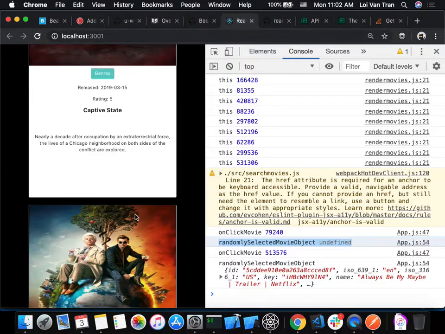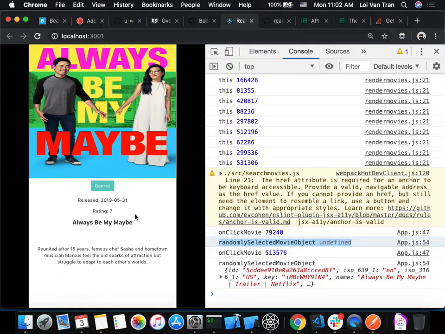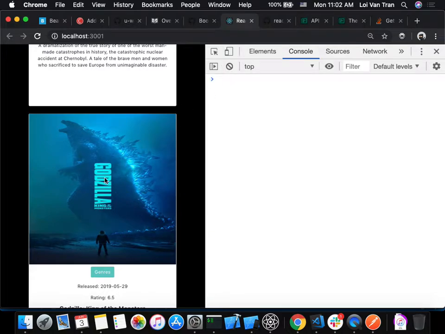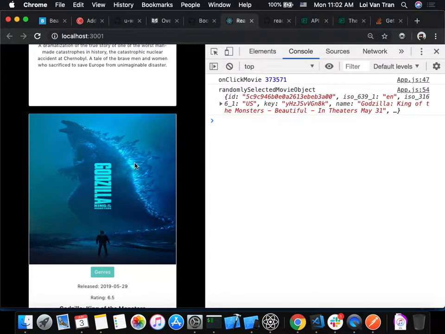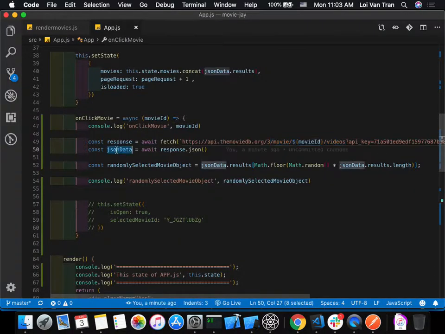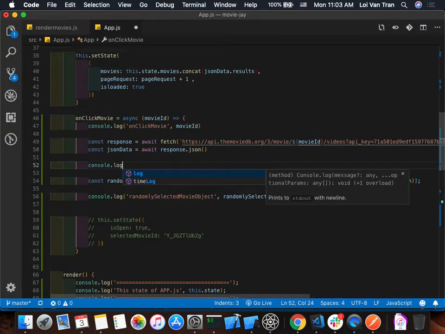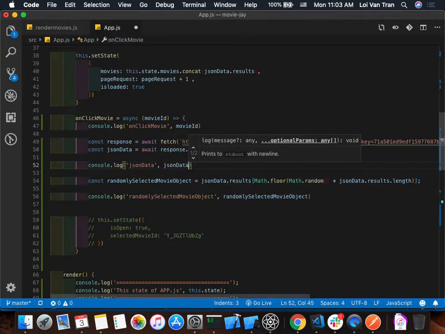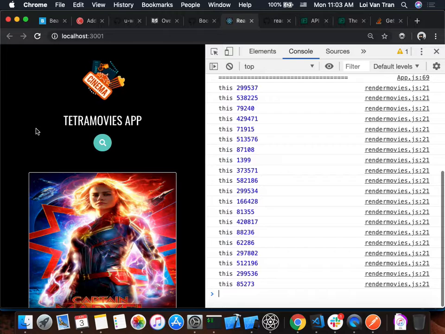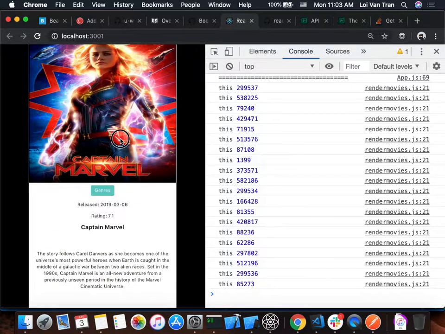The second one, let's just think of a famous movie, okay? Godzilla. You guys think this one's going to have a trailer? I think so. Click it, and we randomly selected a movie trailer. Let's go ahead and just look at console.log. Let's just prove that this changes from each movie. I'm sorry, sometimes I get ahead of myself, guys.